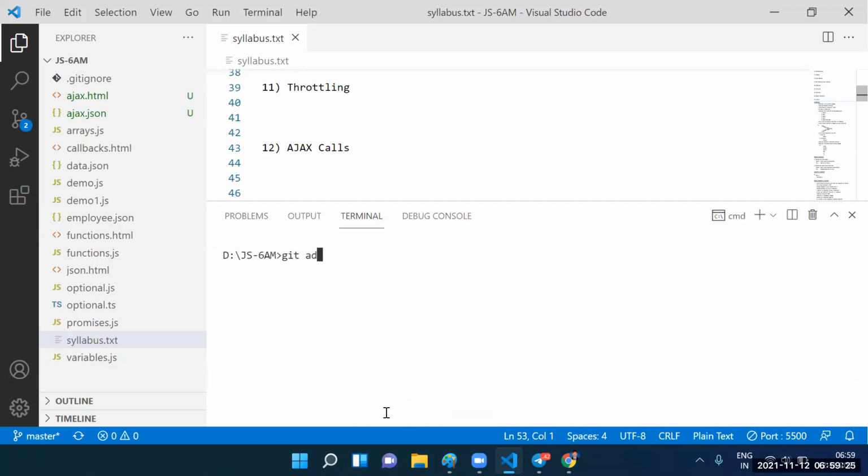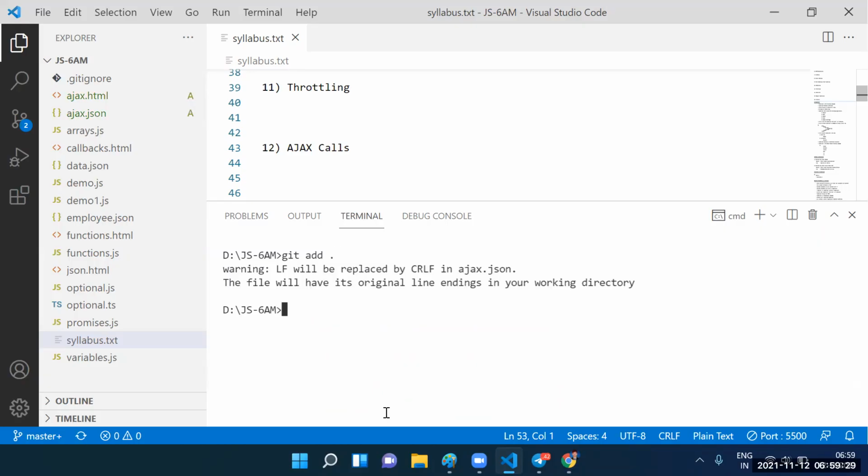Sir, these promises are necessary for Angular and React, sir. No, this is an outdated topic. These promises are an outdated topic. Whatever we are discussing is outdated; currently the companies are not using this. You may ask, sir, why are you doing this, waking up at 6 o'clock in the early morning and saying this? The reason is that it is a 100% interview panel question. I'm discussing these concepts to clear the interviews.